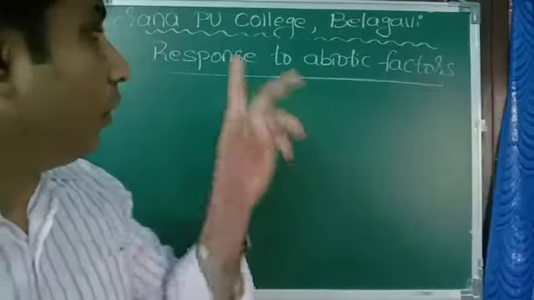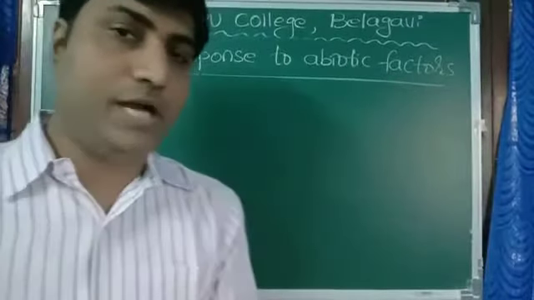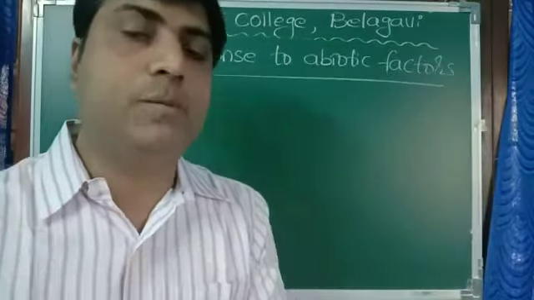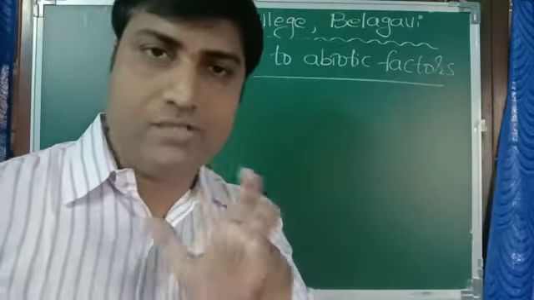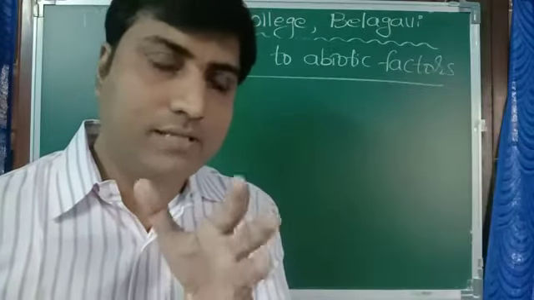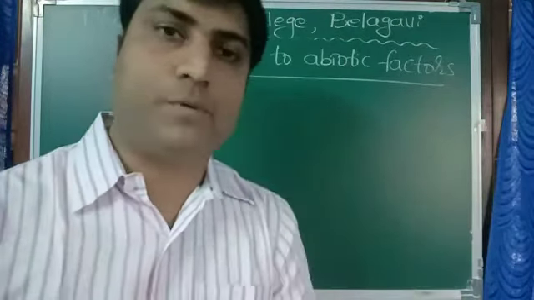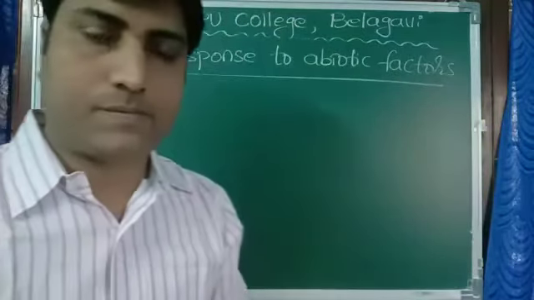Let us move on to the topic of response to abiotic factors. So far we have studied how abiotic factors decide the distribution of living organisms. Now the living organisms, to adjust with abiotic factors, bring some changes in them. We call it a response. They show some kind of response. So the topic is response to abiotic factors.